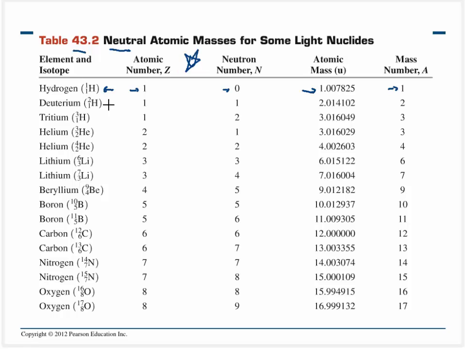And then we have the first isotope of hydrogen. It's called deuterium, and it's still hydrogen. The number of protons is 1. Now it has a neutron added on, and so the atomic mass is like that, and there's the mass number. And then here's a slightly less common version of hydrogen that has 2 neutrons and some mass. And we can pop up to some helium isotopes, and some lithium, beryllium, boron, 2 flavors of carbon, nitrogen, and oxygen. So we have mass number increasing in that direction, as well as atomic number increasing in that direction.